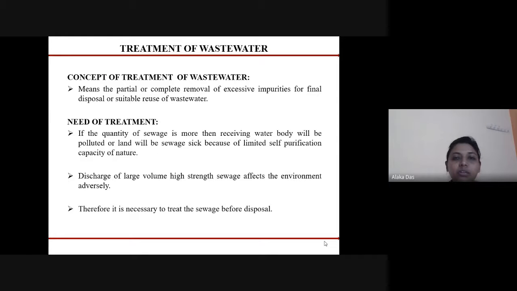So next we'll see the treatment of wastewater. The treatment of wastewater means the partial or the complete removal of the excessive impurities for the final disposal or the suitable reuse of the wastewater.